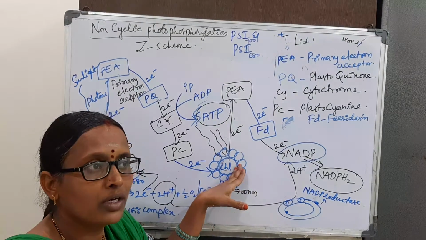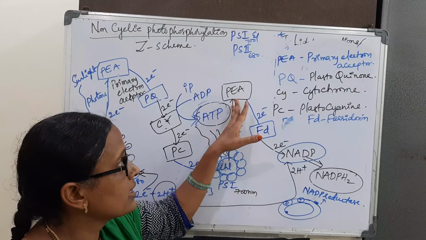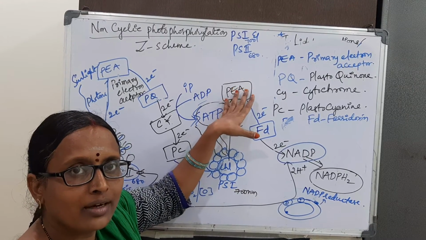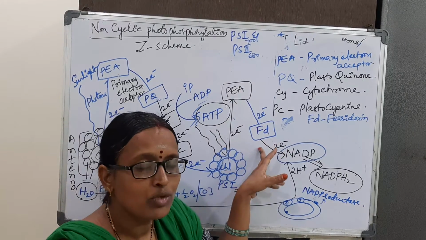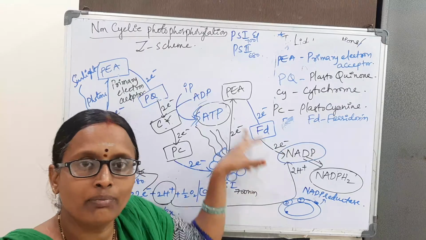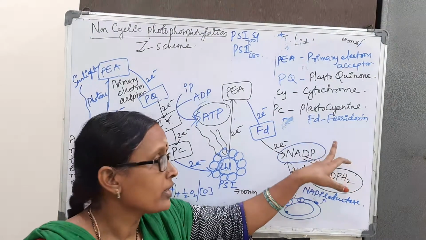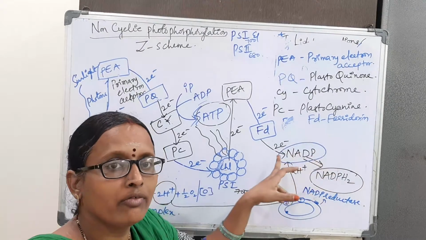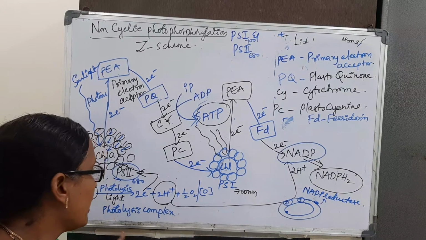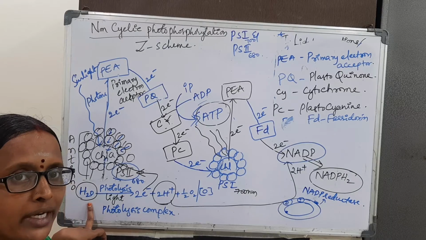And here PS1, by absorption of light, is excited and releases the electron. They reach the primary electron acceptor. Then it comes to the pyridoxine. From the pyridoxine, the final electron acceptor in the non-cyclic photophosphorylation is NADP. For the reduction of NADP, we require 2 more protons. We get those protons from the hydrolysis of water. So the water molecule is going to be broken down.